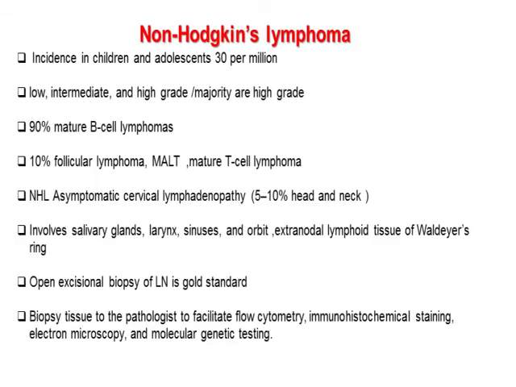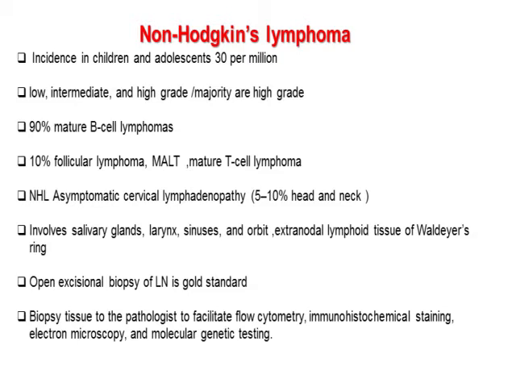Coming to non-Hodgkin's lymphoma, the incidence of this is around 30 per million population in children and adolescents. They can be graded histologically into low grade, intermediate grade, and high grade. Majority are high grade in nature. Around 90% of them are mature B cell lymphomas, and 10% of them can be follicular lymphoma, MALT, or mature T cell lymphomas.